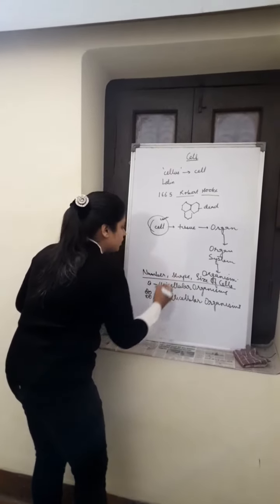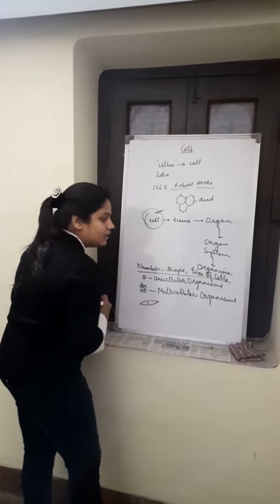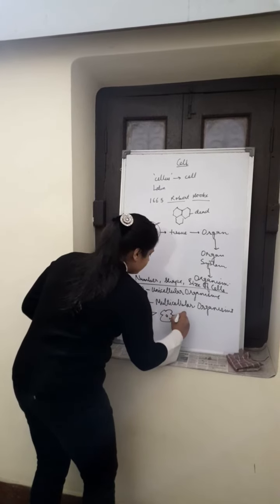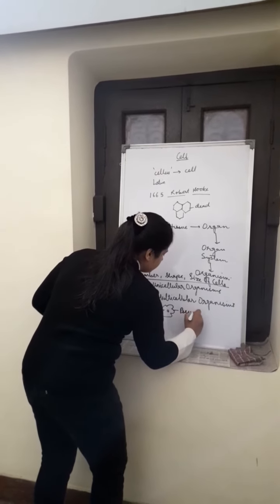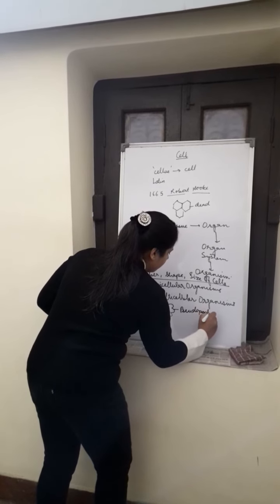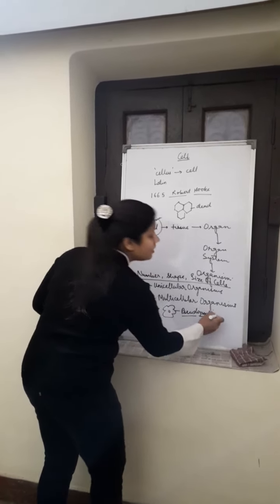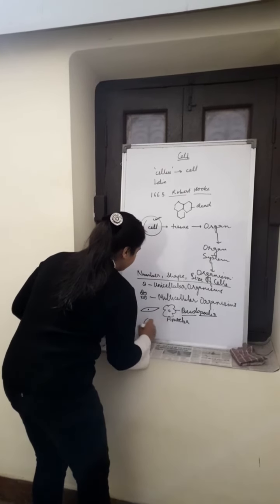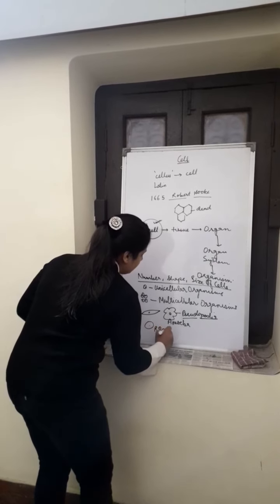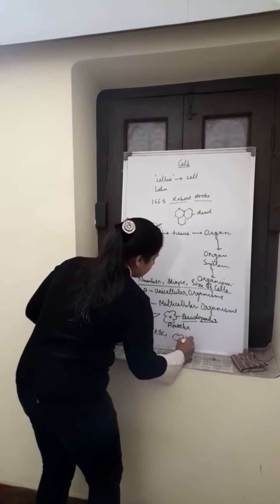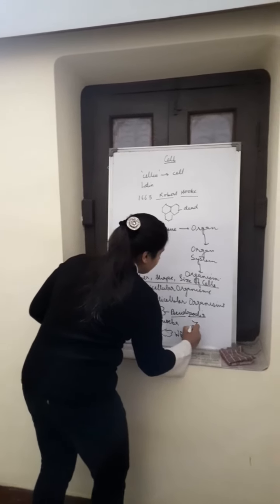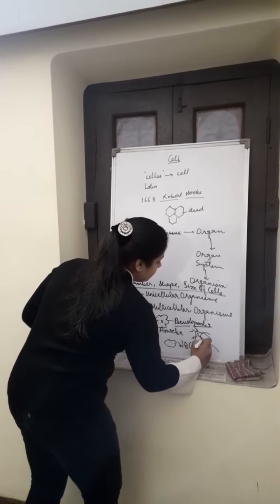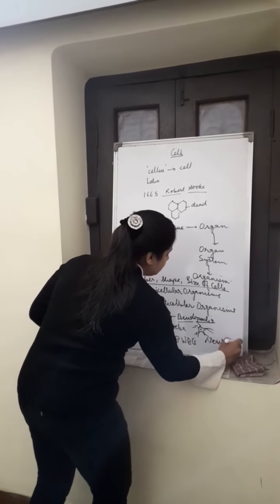Now we come on to the shape. This is a spindle-shaped muscle cell. Then we have the amoeboid cell. This is the pseudopodia, P-S-U-D-O, pseudopodia. Pseudo means false, podia means feet. This is the amoeba. We have the spherical or round RBCs. Then we have the WBCs. We have branched cells. These are the neurons or the nerve cells.